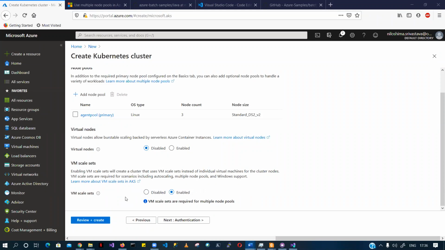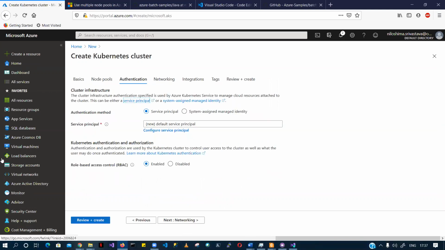So if you have auto scaling, if you have implemented horizontal scaling somewhere, this is a good feature. Though a couple of days back I could see that virtual scale sets were in preview. I'm not sure whether they still are in preview or not. I'm going to leave it at the default, whatever it is, right?